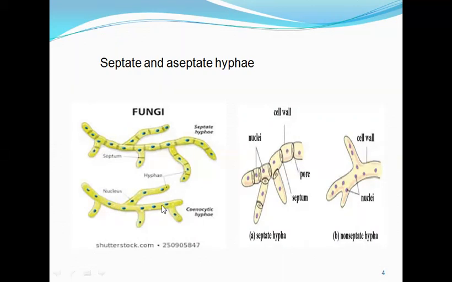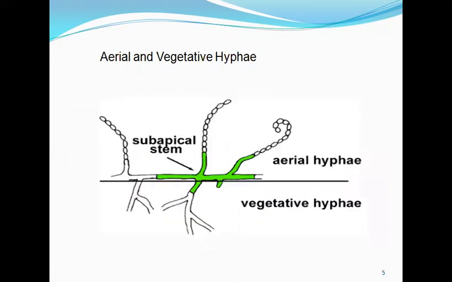Medically important fungi can possess either septate or aseptate hyphae. Then again, hyphae can be aerial or vegetative. The aerial hypha is the one which grows above the surface of the media, and the vegetative hypha is the one which grows beneath or into the medium.